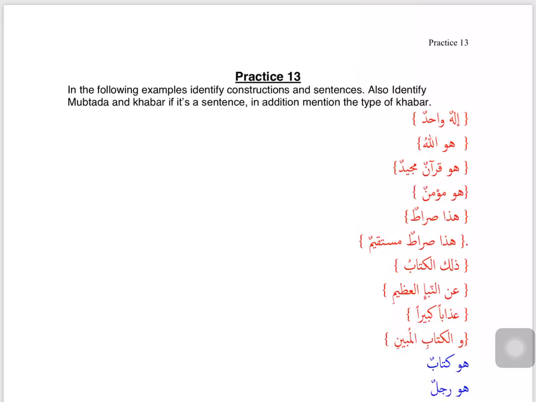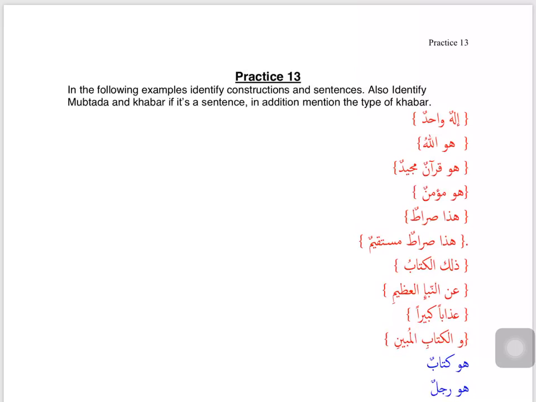We said Mubtada is generally supposed to be the first noun, which is ma'rifah, and it is in rough status. And khabar, we said it comes later. Khabar, we said, is of three types. Broadly speaking, it is khabar mufrad, khabar shibhu jumla, or khabar jumla. If my khabar is a khabar mufrad, it will be a noun that will come later. It will be nakira generally, and it will be in rough status.